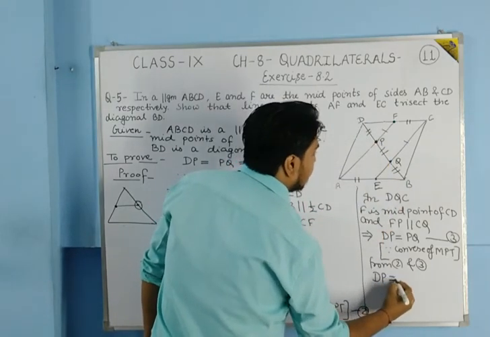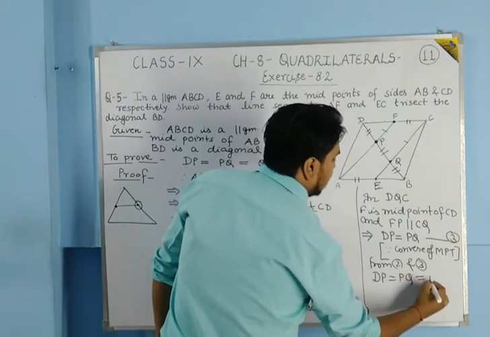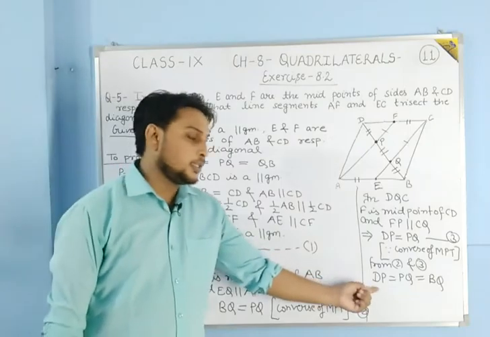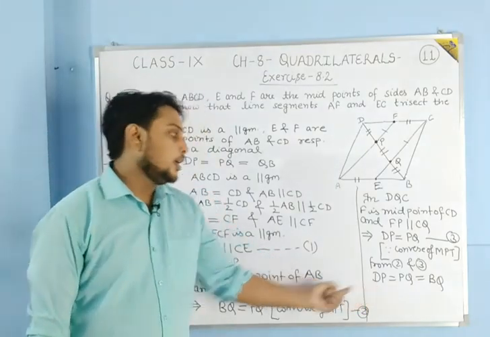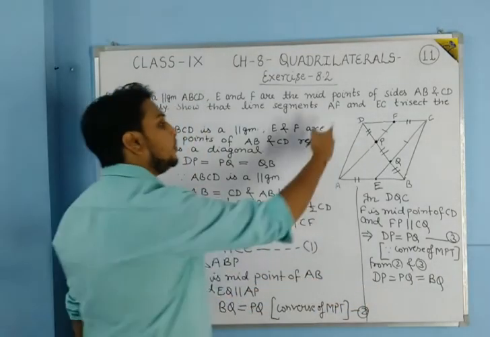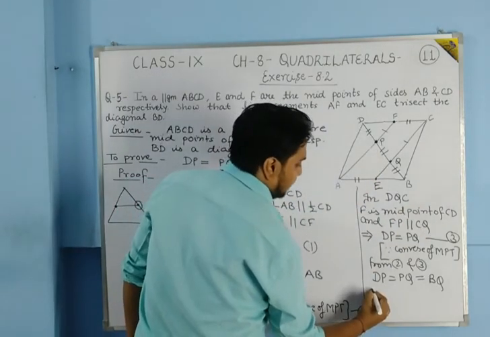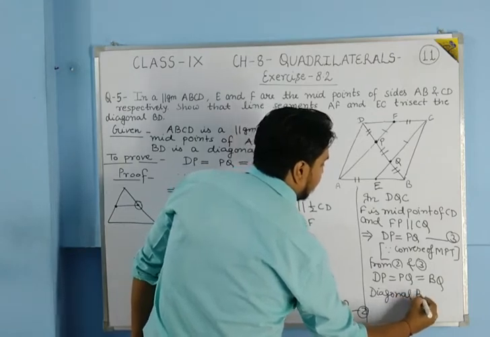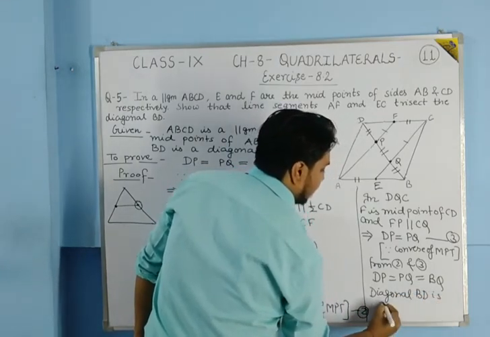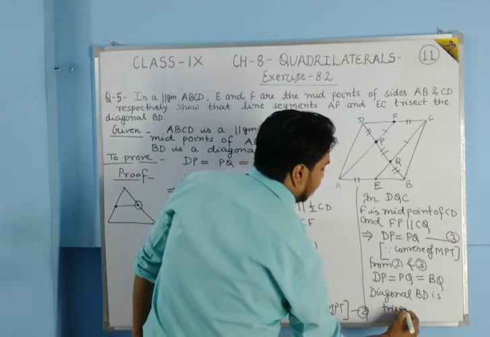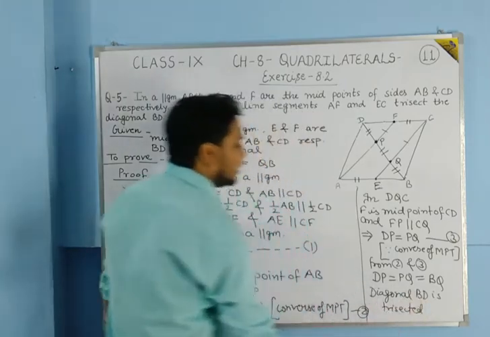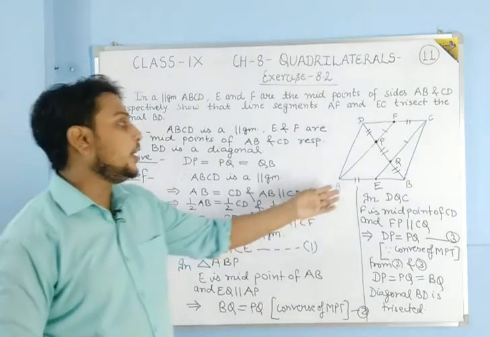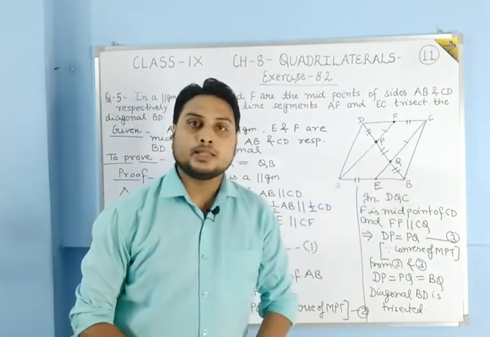Means DP is equal to PQ is equal to BQ. So if we are getting this result, it means that diagonal BD is trisected. Okay, so this was to prove in this question that diagonal BD is trisected by the sides AF as well as EC.